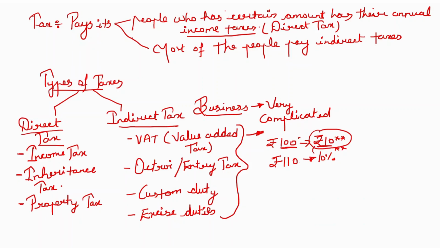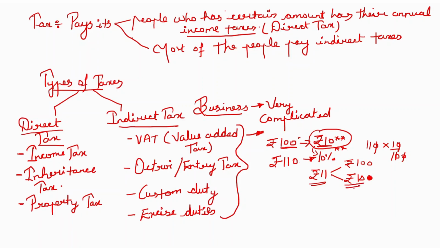Both were taxable amounts. That means tax on the tax is being collected. What is 10% of 110? That is 110 into 10 by 100, which is rupees 11. So rupees 11 has two components: tax on the cost of the product, rupees 100, and tax on the tax that has already been paid.